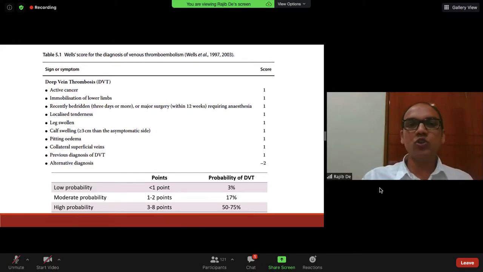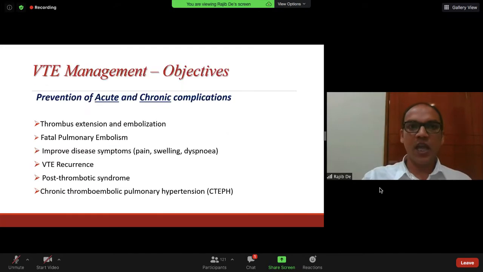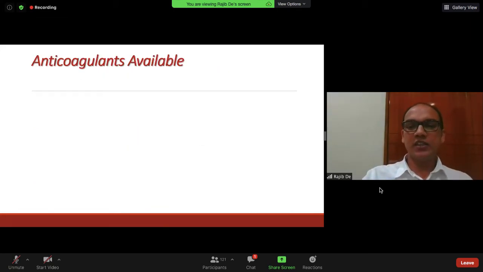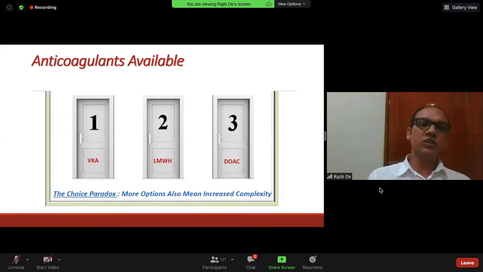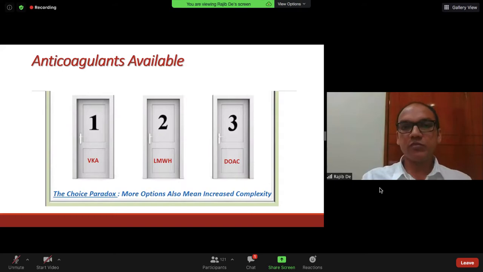By this Wells score, we can predict which cancers have a propensity to develop thromboembolism, and depending on the scores, we can diagnose venous thromboembolism by duplex ultrasound and D-dimer. And once it is diagnosed, then we need to manage it to prevent thrombus propagation, pulmonary embolism, VTE recurrence, post-thrombotic syndrome, etc. These are the treatment options: standard warfarin, then low molecular weight heparin, and DOACs.